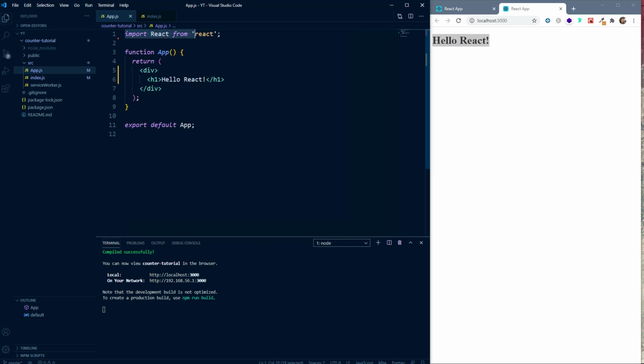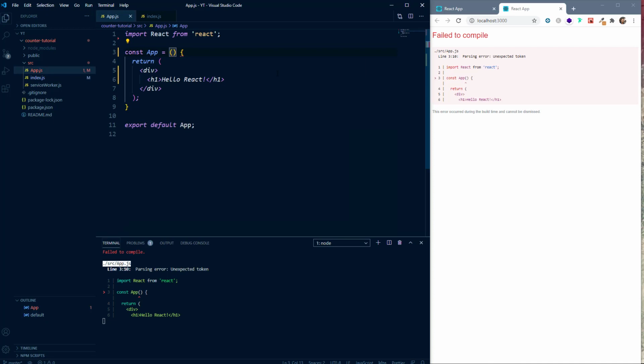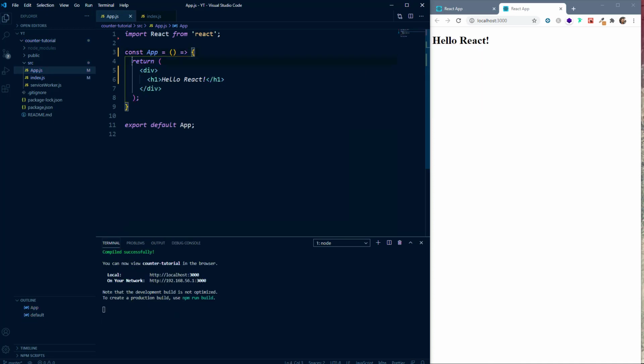Firstly, it's importing React from the React library. So this React allows us to write the React code inside this app component, and then we have a function with the same name as that of the component. So we have app.js, and then we have the function app. We can also use an arrow function like this. So we can say const app is equal to, and then we can have an arrow, and inside this we have a return statement which returns something like HTML.